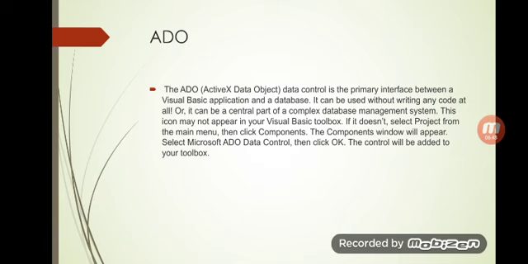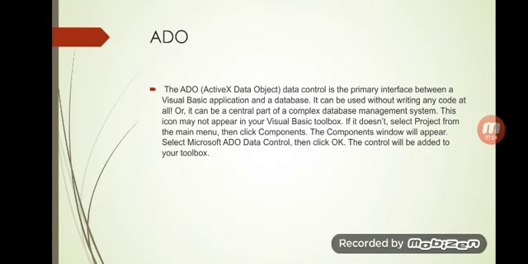Clear? So what do you mean by ActiveX data control object? So here it is. The ADO data control is the primary interface between a Visual Basic application and a database. It can be used without writing any code at all, or it can be a central part of a complex database management system, that is DBMS.